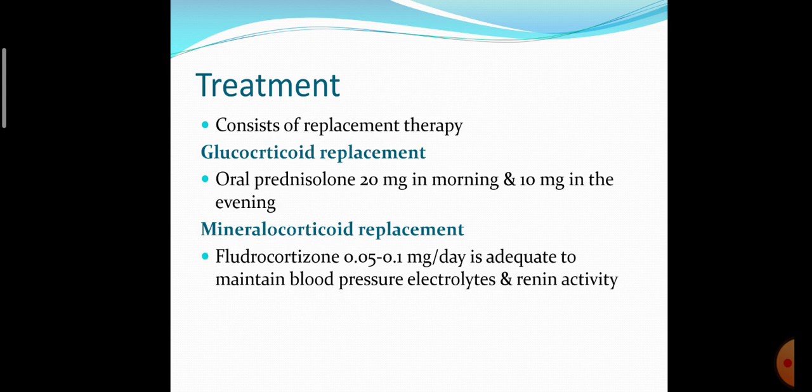Treatment: we have to give both mineralocorticoid and glucocorticoid. Oral prednisolone 20 mg in the morning, 10 mg in the evening. Mineralocorticoid replacement: fludrocortisone 0.05 to 0.1 mg per day is adequate to maintain the blood pressure, electrolytes and renin activity. So this is the treatment part.